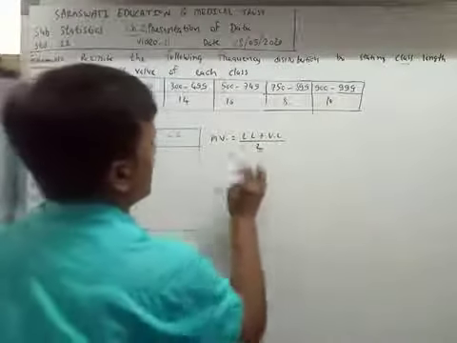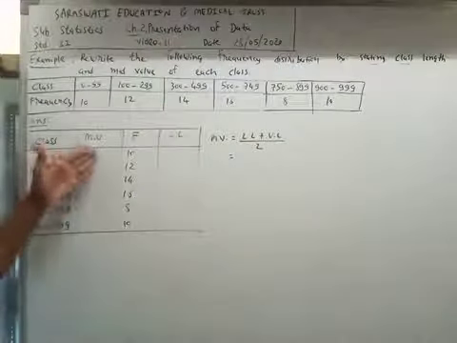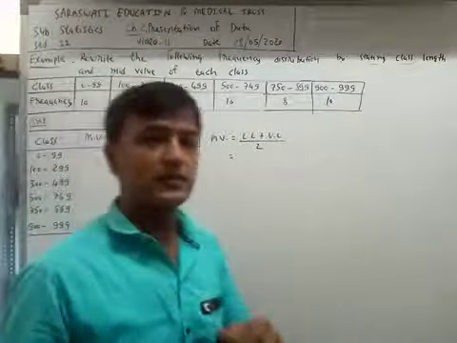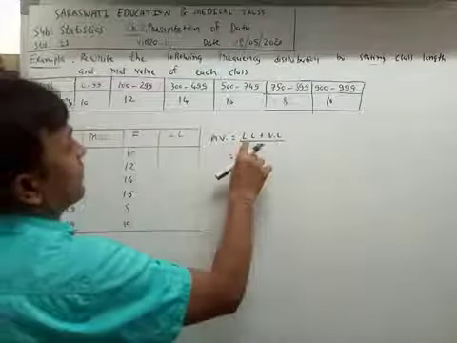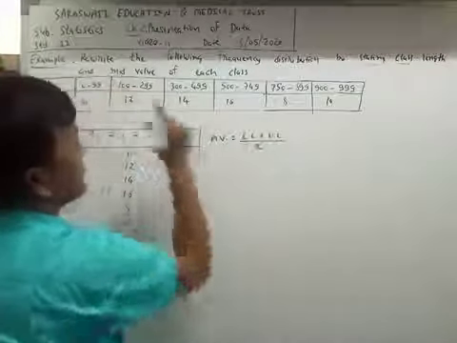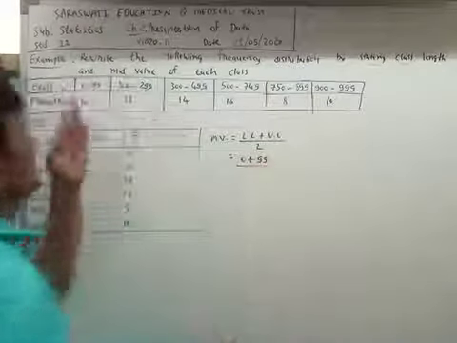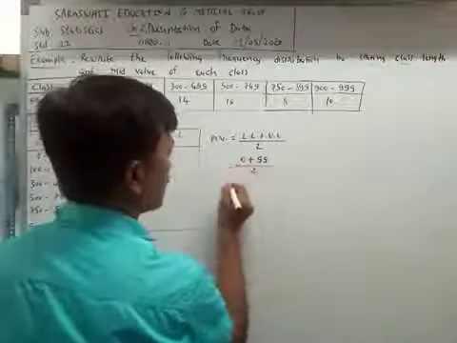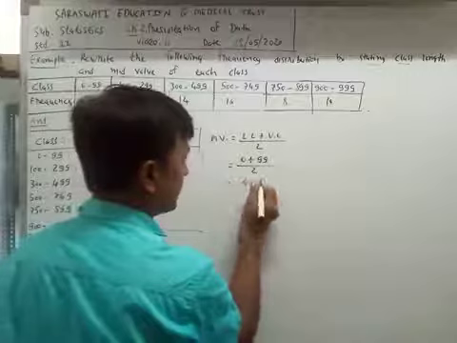Now mid value of the first class. First we find mid value and after that find class length. Lower limit 0 plus upper limit 99 divided by 2. So the answer is 49.5.